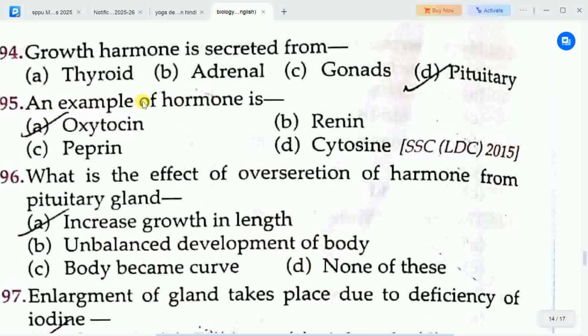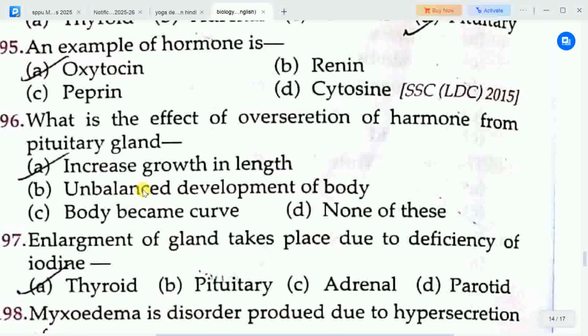Next question is, an example of hormone is? Options are A. oxytocin, B. renin, C. papain, D. cytosine. Correct answer is option A, oxytocin. Oxytocin is an example of hormone.